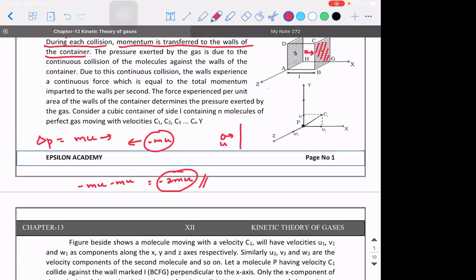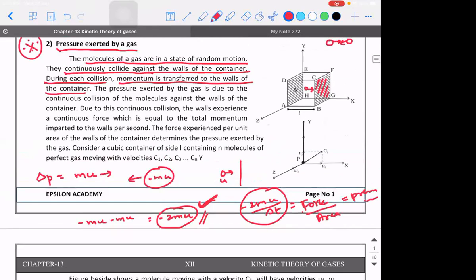Now listen. So this is the change in momentum. Have this in your mind. The change in momentum per unit time will give us what? It will give us force. If you divide this force by the area, what is it going to give us? It gives us the pressure. Right? That's what we need to derive.